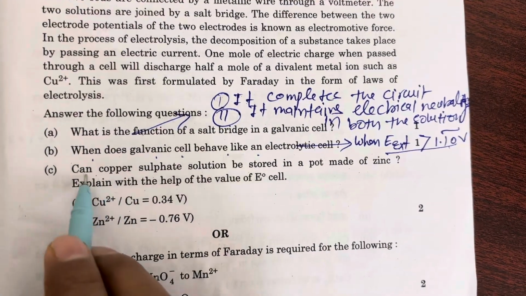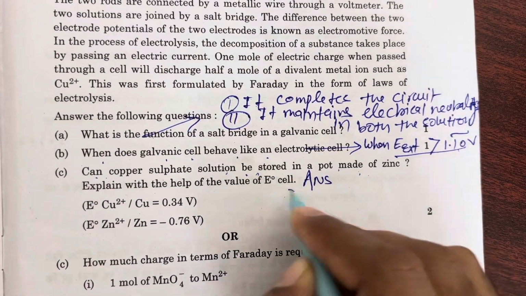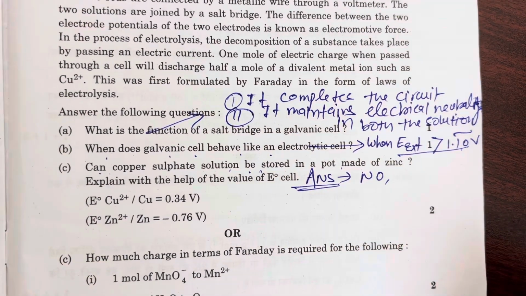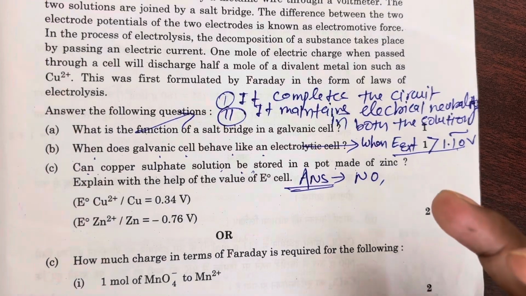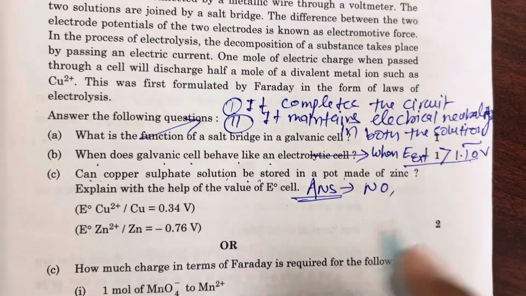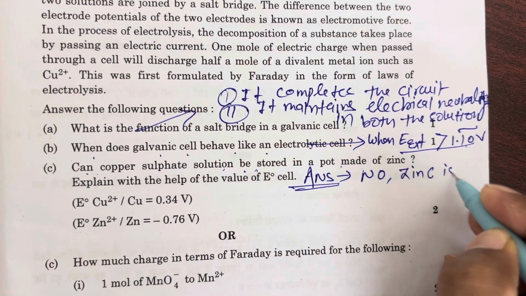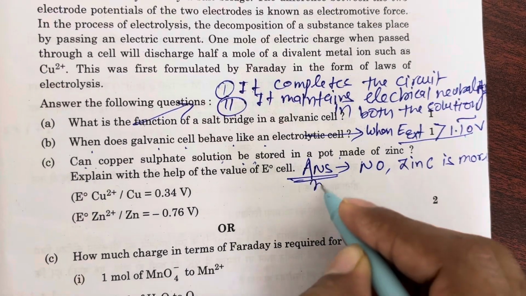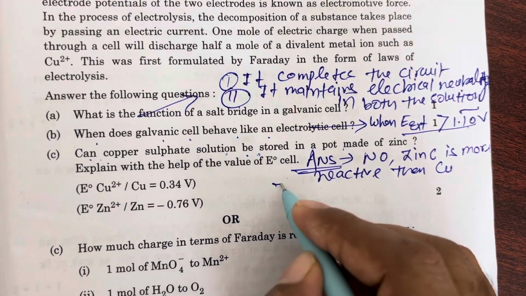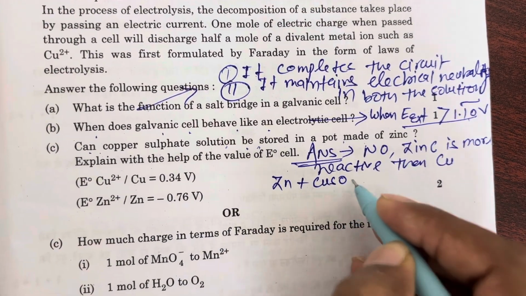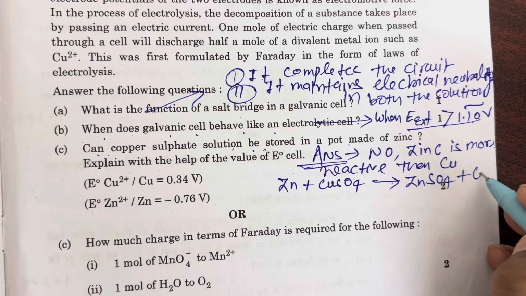नेक्स्ट, can copper sulfate solution be stored in the zinc pot. So answer of this question is no, we cannot store the copper sulfate solution in a zinc pot because जिंक के बर्तन में हम कॉपर सल्फेट के सोल्यूशन को नहीं स्टोर कर सकते हैं. क्यों नहीं कर सकते हैं? Because zinc is more reactive than copper. So Zn will react with the CuSO4 and will form ZnSO4 and Cu will be replaced.